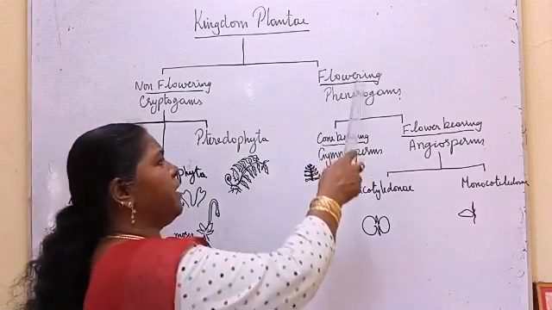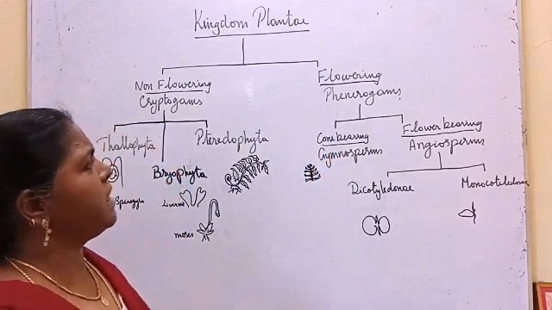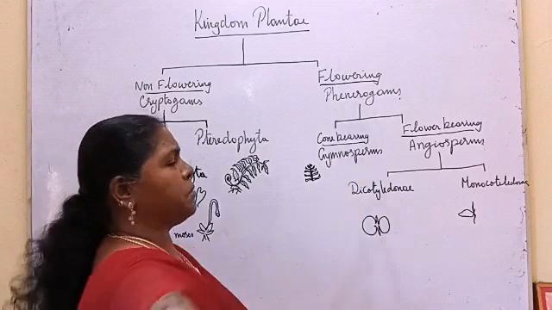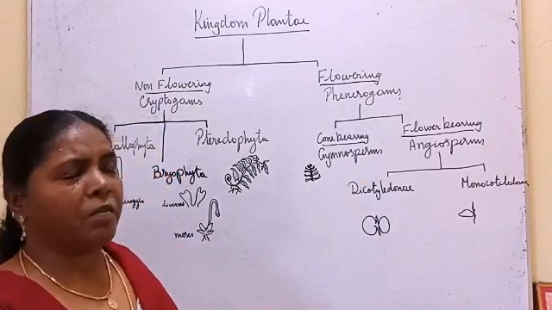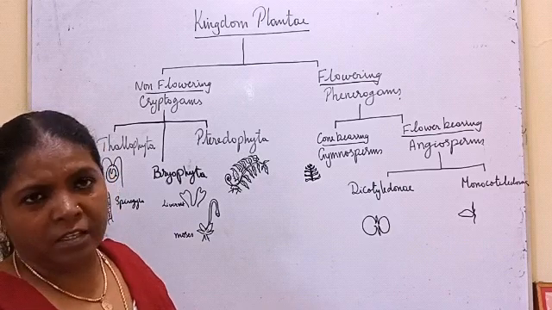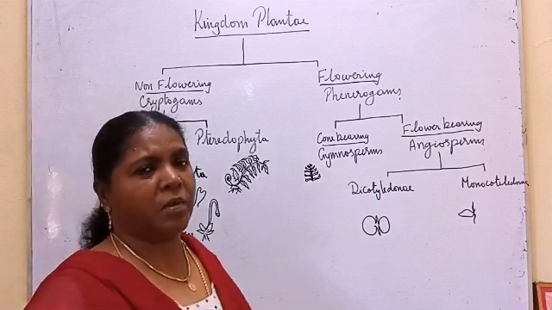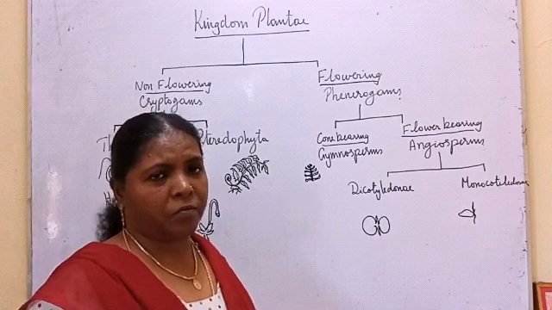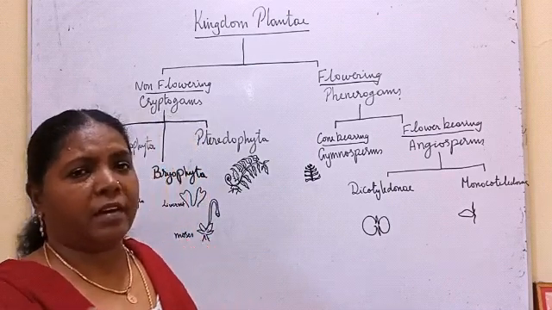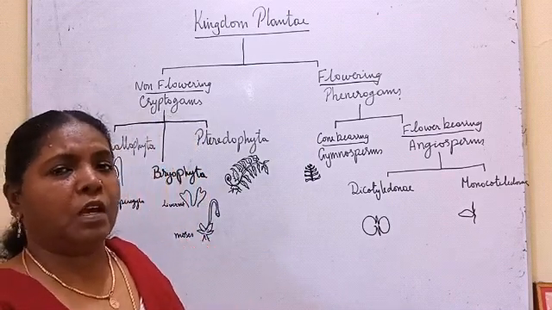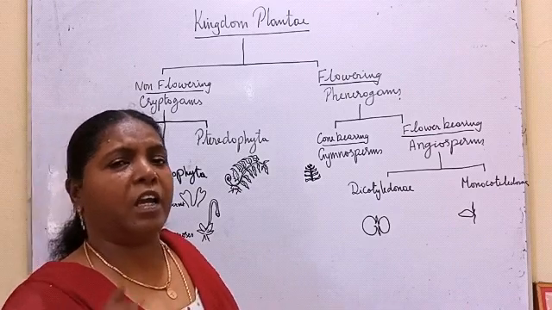Then come the flowering plants, which are called phanerogams. Take the structure of the flower: calyx, corolla, androecium and gynoecium. Androecium and gynoecium are the essential parts of the plant. These are produced either in flowers or in cones.